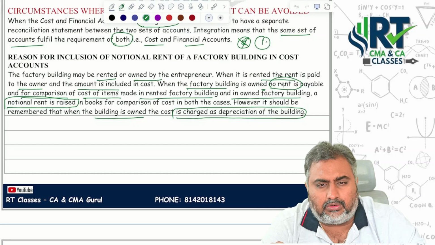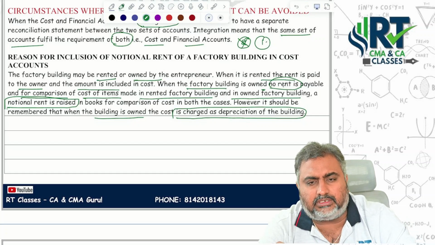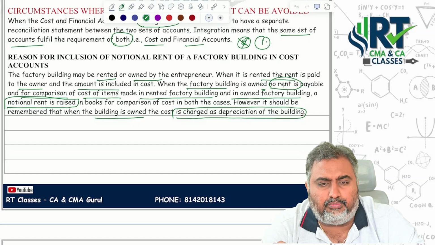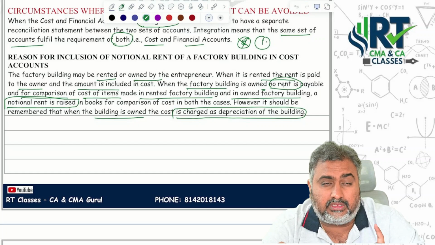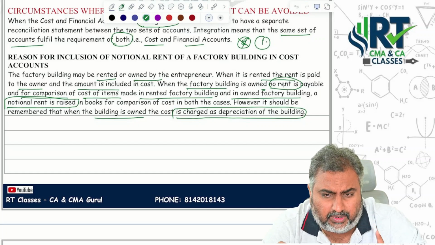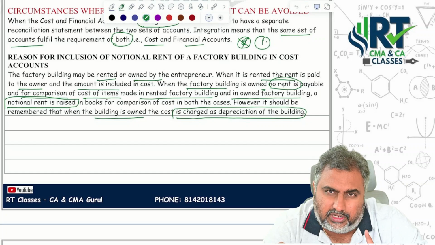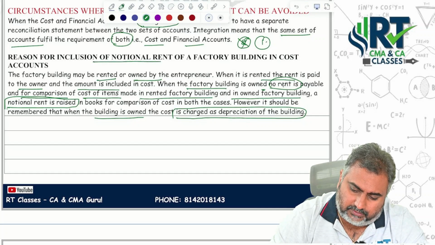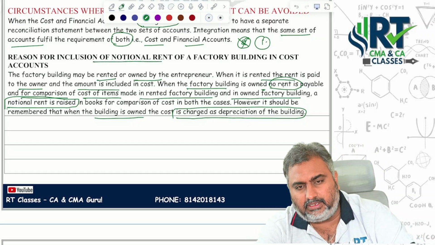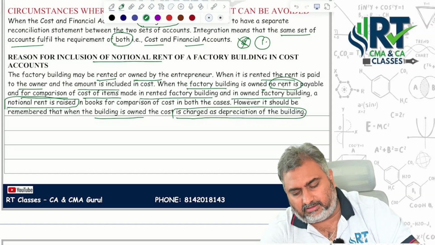Books for the comparison of costs, however, it should be remembered that the building is owned, so the cost should be charged in the name of depreciation on the building, not in the name of rent. That's the reason for inclusion of notional rent in the factory building. This is about the theoretical part.